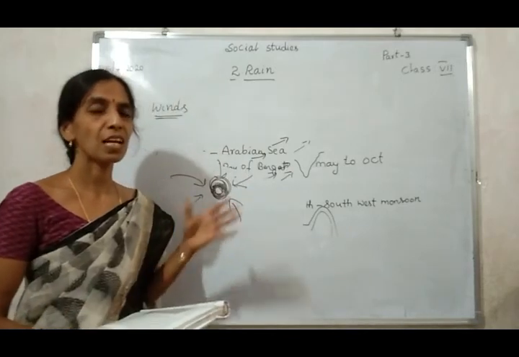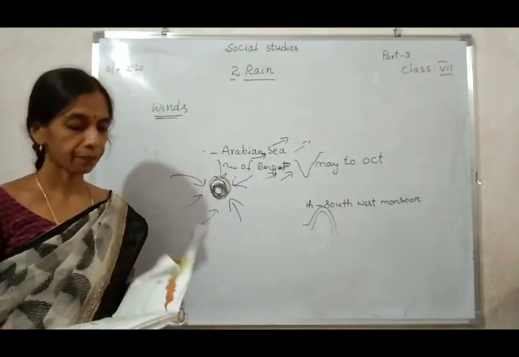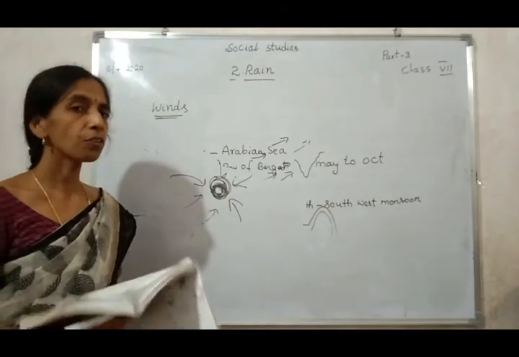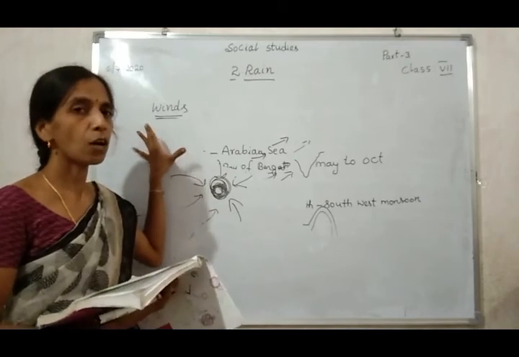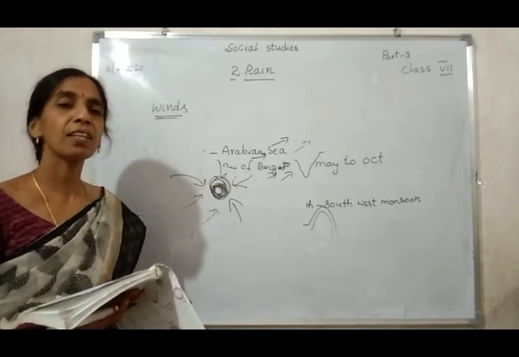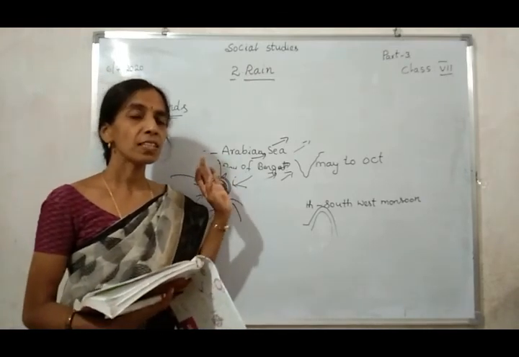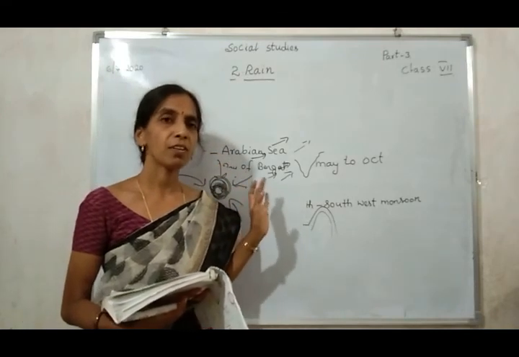These are the wind directions. In this class we discuss the wind directions during the rainy season. Which direction do the winds blow in our country?